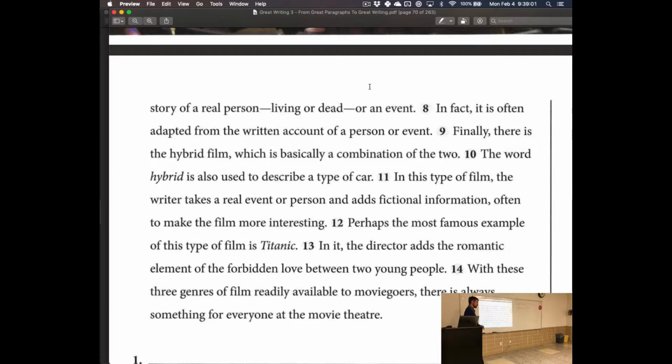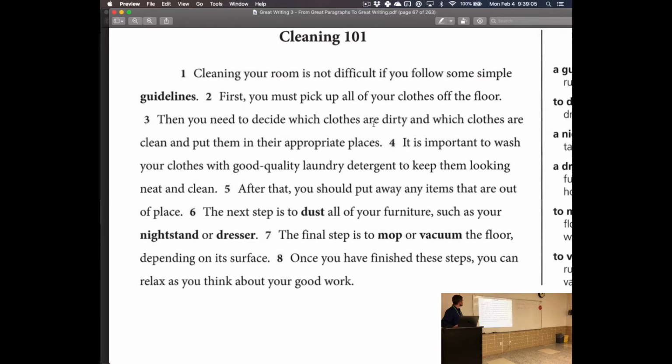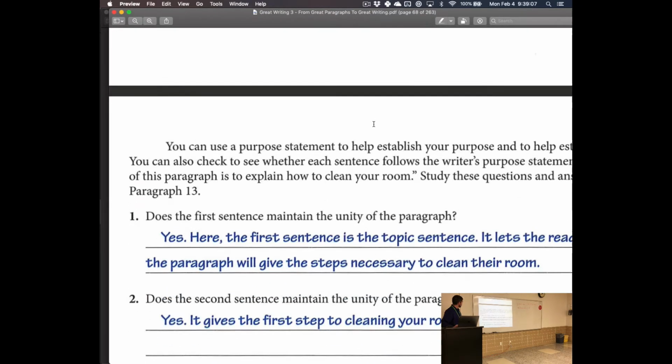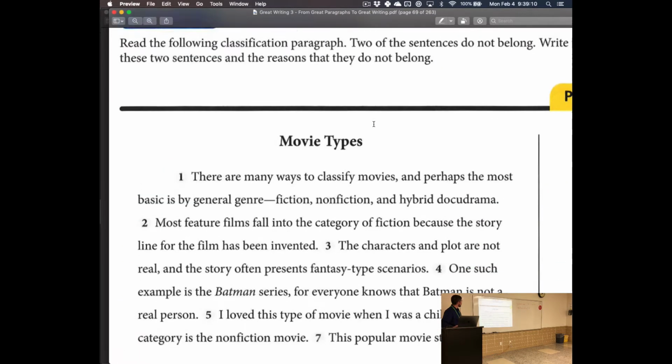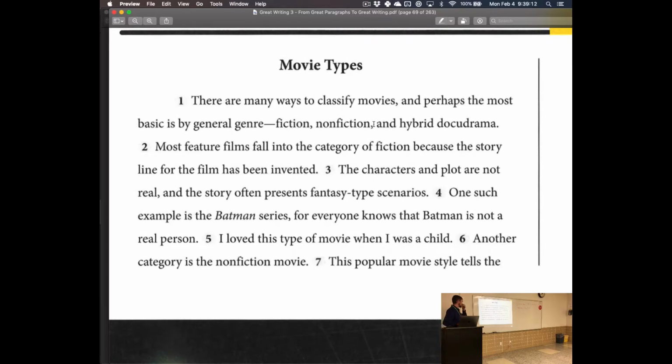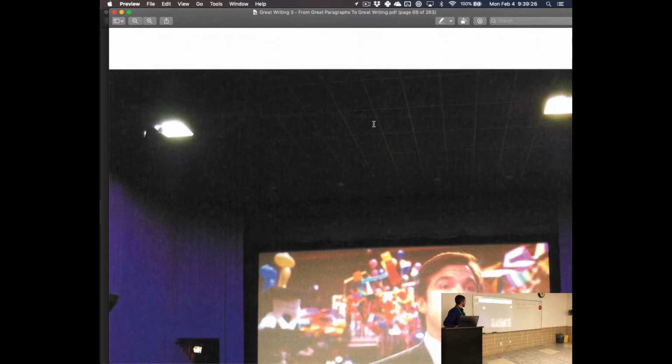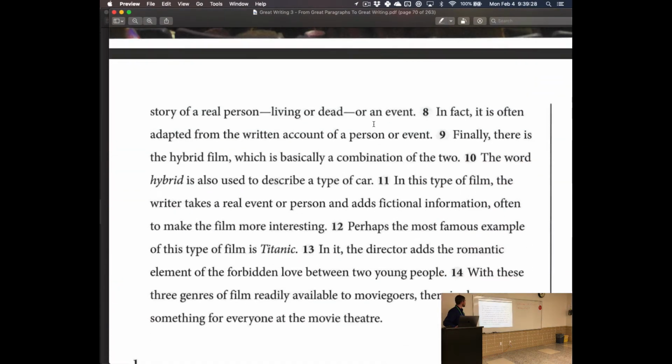Okay, so let's look at these. There's two sentences. This paragraph's a little bit longer. There we go. One of them is here. Which one does not fit? Number 5. "I love this type of movie when I was young." Grammatically perfect, kind of fun, very nice. No, it doesn't fit. It just doesn't make any sense. Why is this here? Delete. Get rid of it. Okay, and down here we got another one. What's the one that's here?